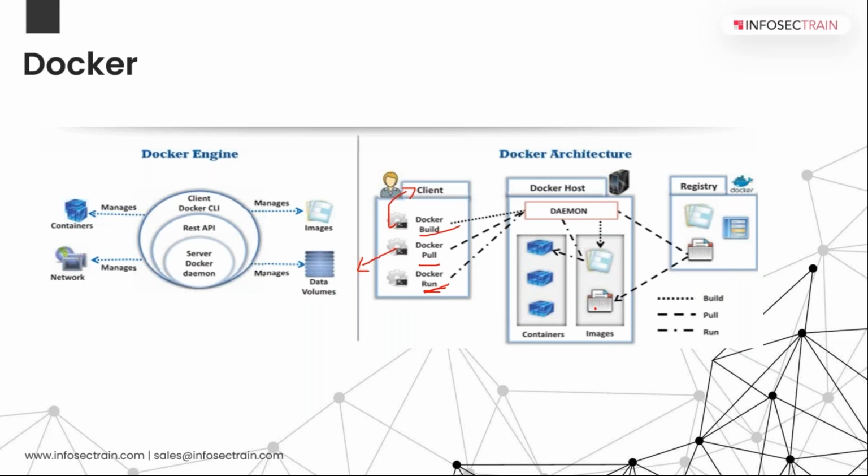Build is to build some container image which you want. Pull, we will request a container image. Once we pull all the necessary files, dependencies, and different resources for that particular image, we can simply run it, right? So here you can see that this is your Docker host. This is the name of that particular host. These are the containers, and these containers have different images of different software or applications.